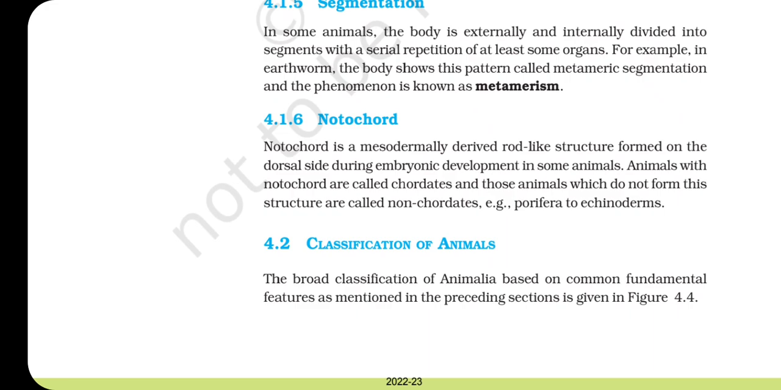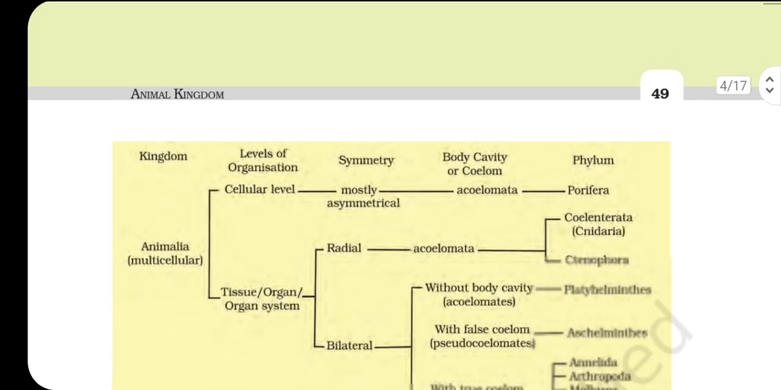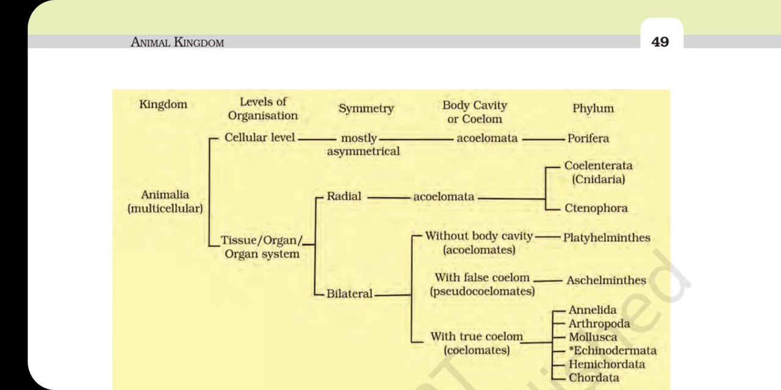Classification of animals. The broad classification of animals based on common fundamental features, as I mentioned in the preceding section, is given in figure 4. Kingdom Animalia: multicellular; levels of organization: cellular level, tissue, organ or organ system; then symmetry; then body cavity. Phylum Porifera is asymmetrical, showing cellular organization. Then tissue organization, with radial and bilateral symmetry. Radial symmetry is acoelomate: Coelenterata or Cnidaria, or Ctenophora. Bilateral without body cavity: